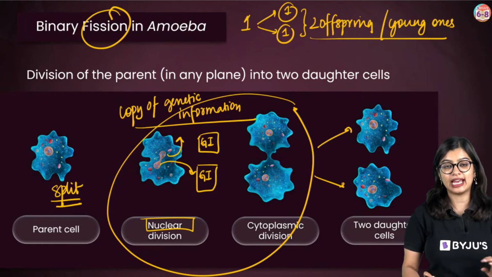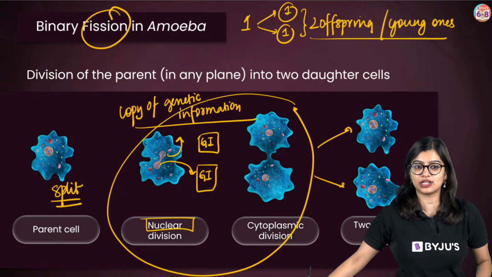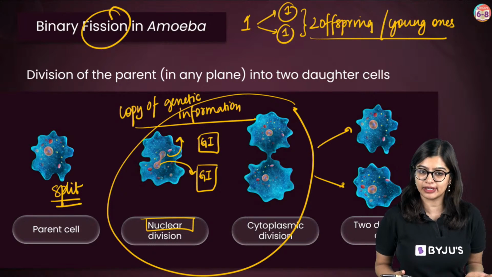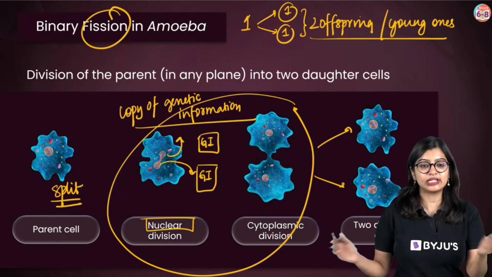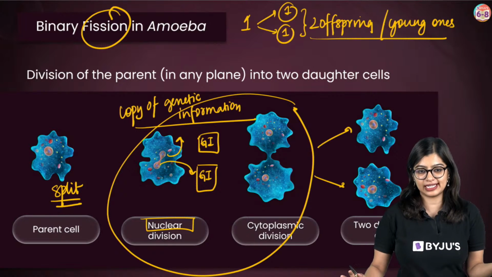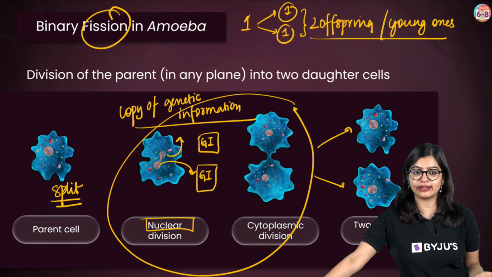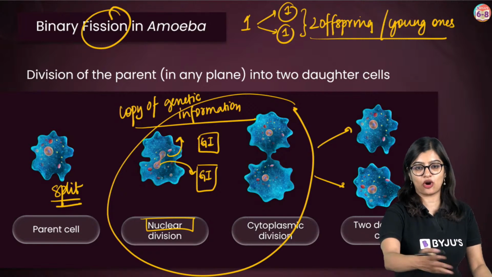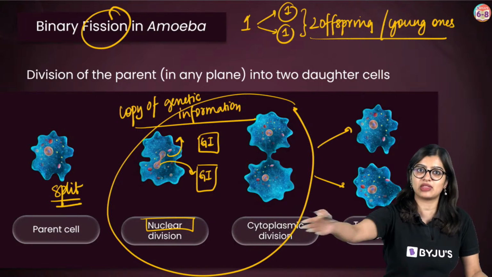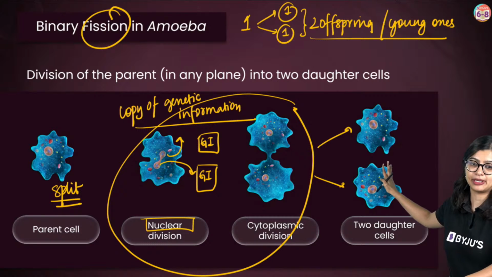You imagine there is a textbook, and I want the same information as you. Will you tear your textbook into half and give it to me? If I also need a textbook, will you tear your textbook and give it to me? Yes or no? No, right? You will not tear your textbook and give half. What will you do instead? You will tell, Aishwarya ma'am, if you want my textbook, you Xerox the textbook so that you also have the same thing as me, right? So we will make a copy. So that's exactly what is happening, right?